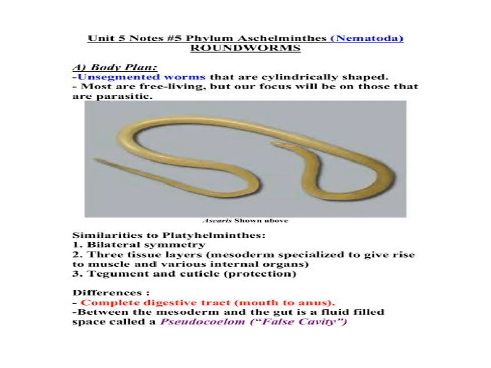Aschelminthes are bilaterally symmetrical, triploblastic animals, and the body cavity is pseudocoelom. We already studied body cavities. They are free living in soil or parasitic. The body is round and pointed at both ends. It is unsegmented and covered by a thin cuticle.